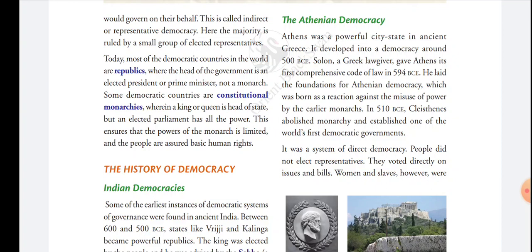Now the homework: please read the chapter till where I explained, learn the different forms of government, and tomorrow I will explain the history of democracy. Thank you.